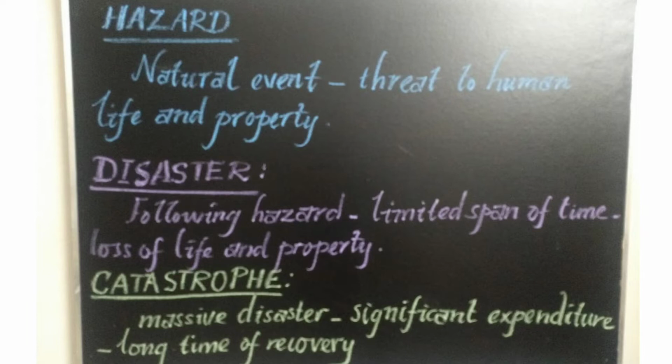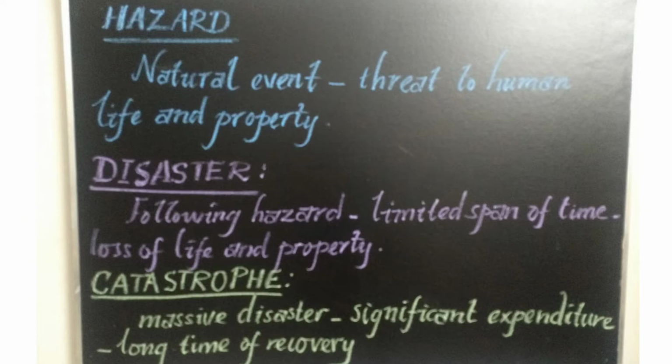And in a short span of time it can be recovered. The damages under a disaster can be recovered. But if it is a catastrophe, it's a massive disaster. Massive means the disaster happened on a large scale that requires significant expenditure of money. A lot of money is needed for recovery, and a long time is also needed for recovering that.